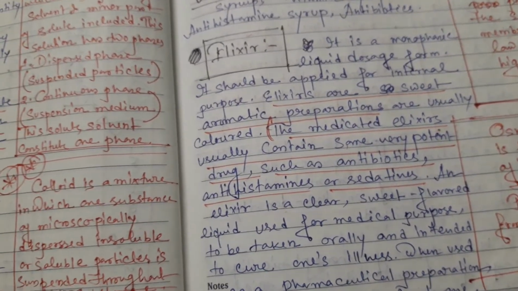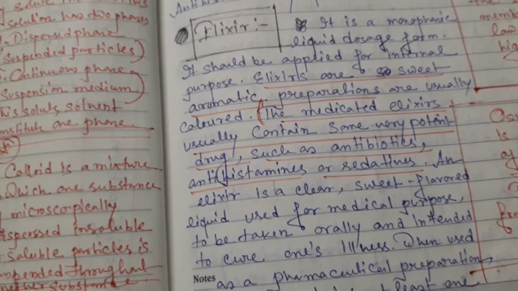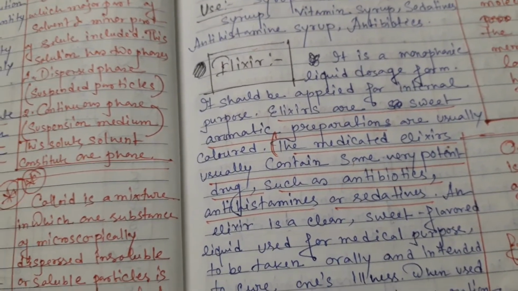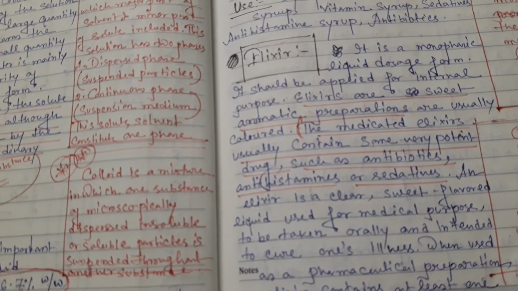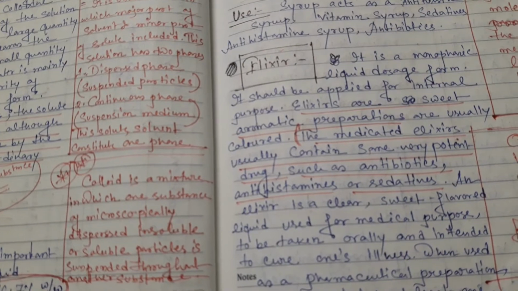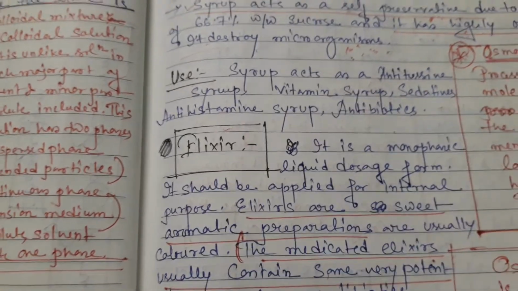And the uses of the elixir are antibiotics. Antibiotics means which kill the microorganisms, antihistamines, sedatives. Okay. And what is the sedative? Sedatives means substances which help to create drowsiness. Okay, and this is called elixir.